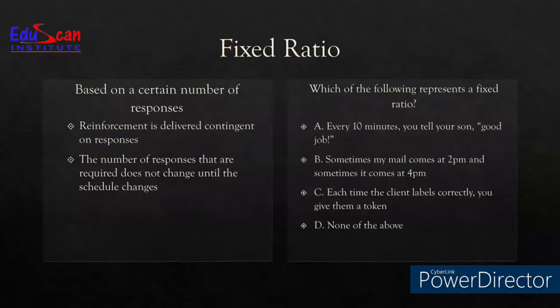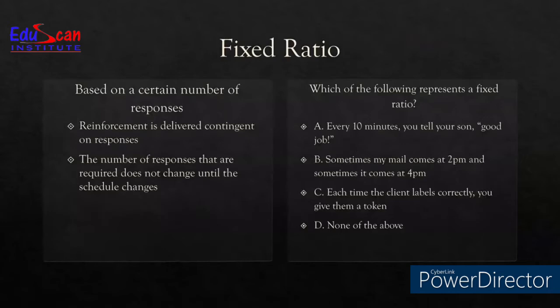FR1 means fixed ratio 1. Every time the client does the right response, you are providing a token. So yes, C is the right representation of fixed ratio 1. D is none of the above, which certainly is not the option because we have already found our right answer,